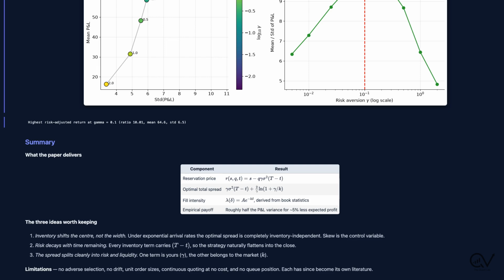The limitations are real. No adverse selection, no drift, unit order sizes, free requoting. Each became its own literature.